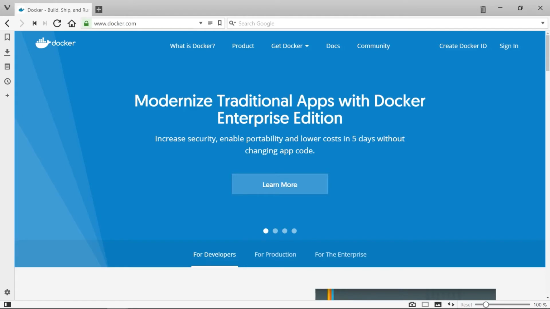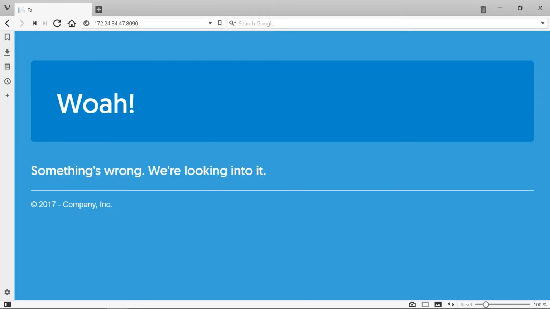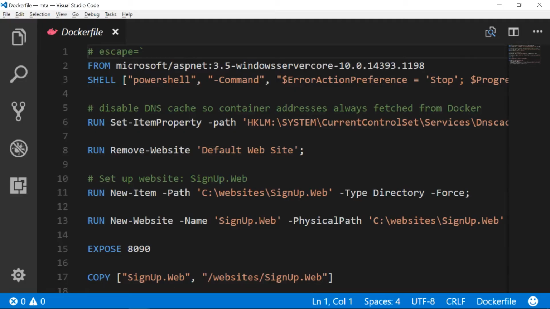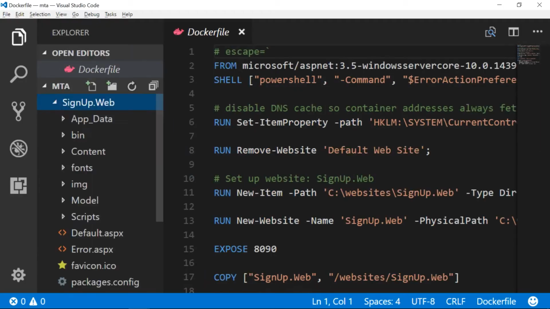I'll browse to port 8090 on the container and I'll see my application. So this is my .NET 3.5 app extracted from a Windows Server 2003 machine now running in Docker. I've actually got an error screen, so something isn't working right, but Docker isn't a black box. I can connect to the container and see what's happening.